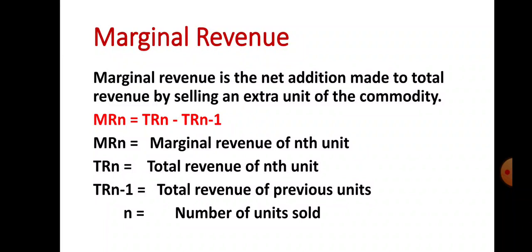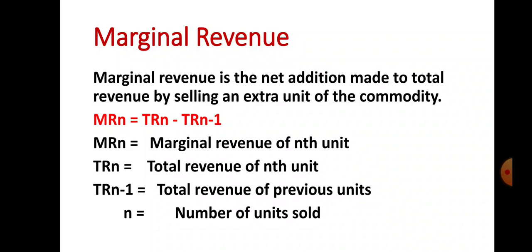Then what is the formula to calculate marginal revenue? That is MRn equals TRn minus TRn-1. So what does MRn mean here? Marginal revenue of the nth unit. What is TRn? TRn stands for total revenue of the nth unit. What is TRn-1? That is total revenue of the previous unit. And what is n? n stands for the number of units sold. This is how to calculate marginal revenue with the help of the formula.